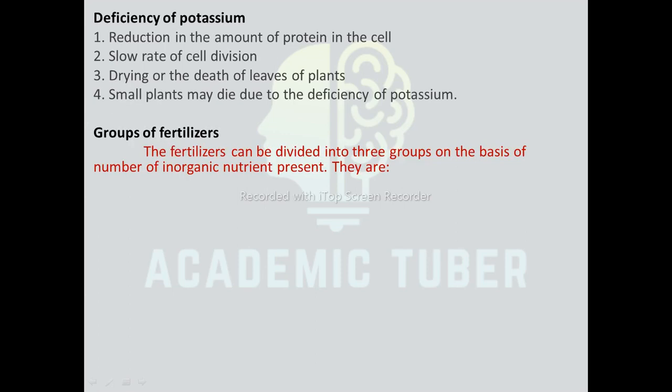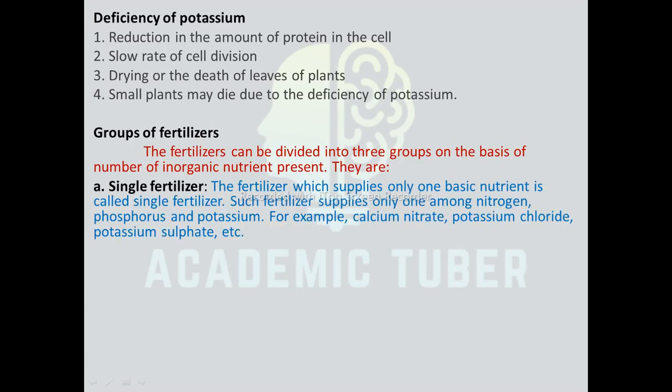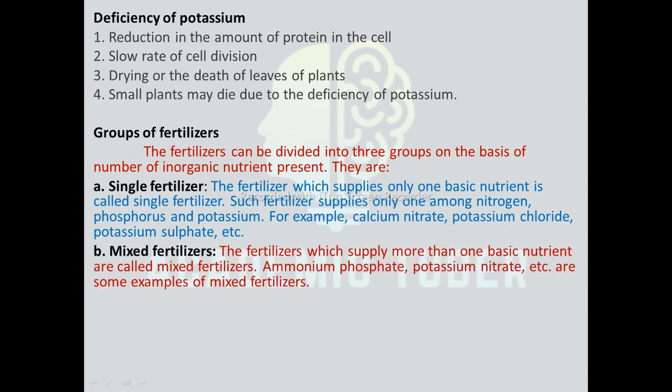Groups of fertilizers. The fertilizers can be divided into three groups on the basis of the number of inorganic nutrients present, and they are single fertilizer. The fertilizer which supplies only one basic nutrient is called single fertilizer, and such fertilizer supplies only one among nitrogen, phosphorus and potassium. For example, calcium nitrate, potassium chloride, potassium sulfate, etc.